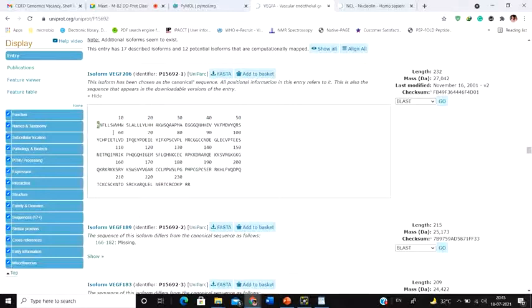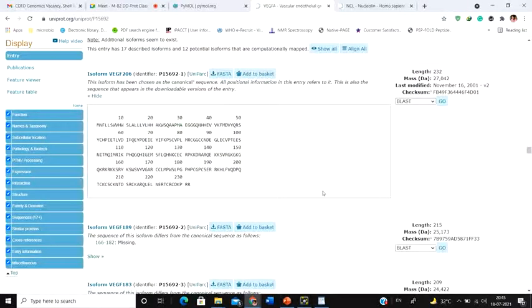So this is the single amino acid structure, and this is the amino acid number. This is the 10th amino acid. The 20 denotes that this is the 20th amino acid. This denotes the 30th amino acid. Okay. But this is the isoform of VGF206.